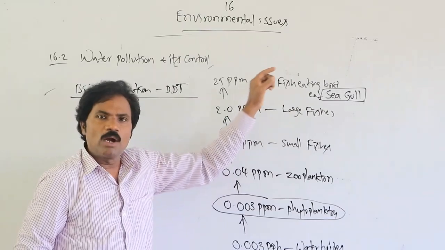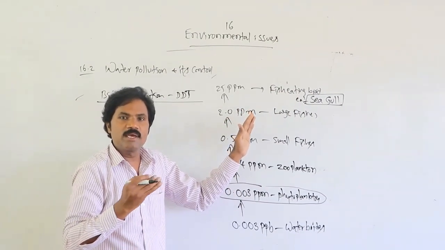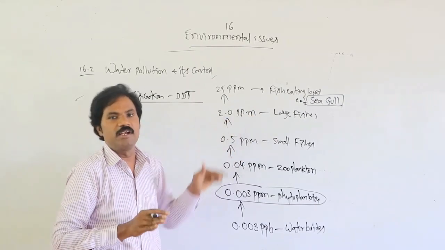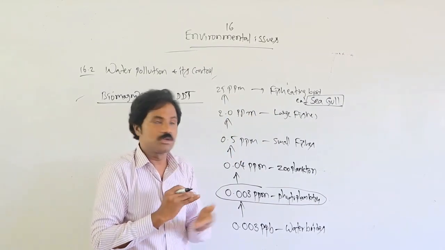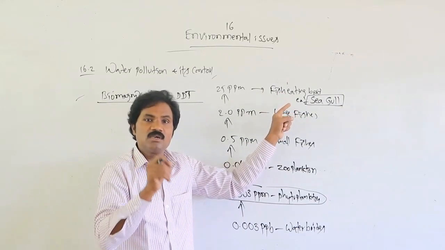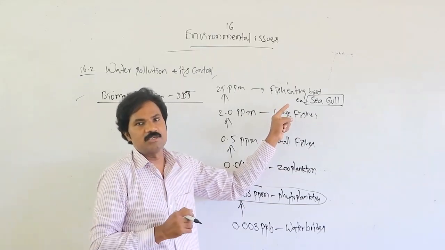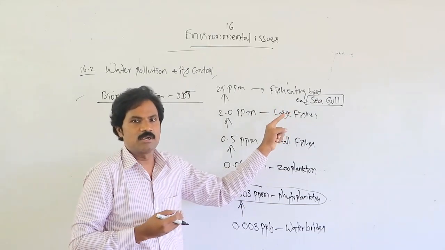While increasing, what is the harmful effect? Why does its concentration increase? It can never excrete that specific type of DDT, that's why its concentration increased. What is the harmful effect on the seagull? It may be harmful in calcium formation. It is a deformation of calcium, majorly affecting the calcium.